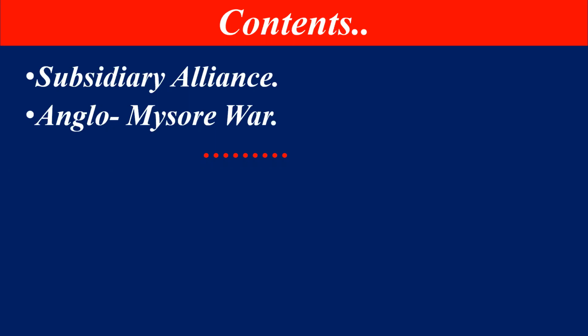The first was making different policies, through which it expanded its power. The second was direct war. So it adopted these two methods to expand the British Empire. In this video lecture, we will focus only on these two points: the subsidiary alliance and the Anglo-Mysore War.